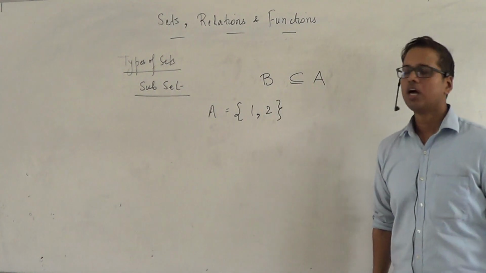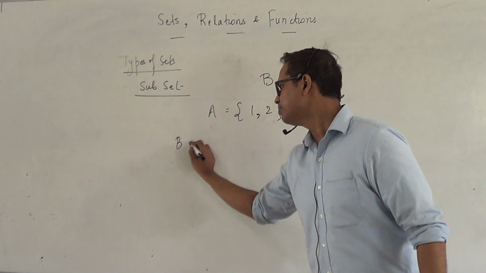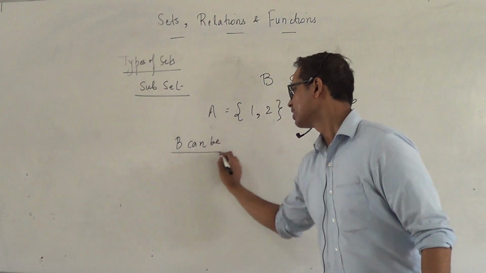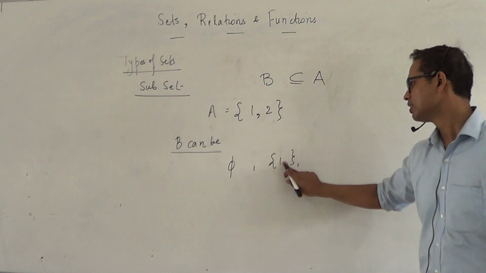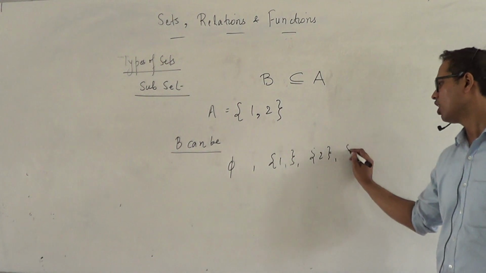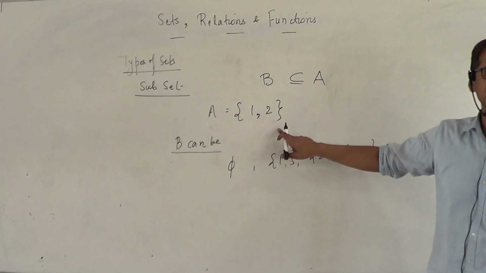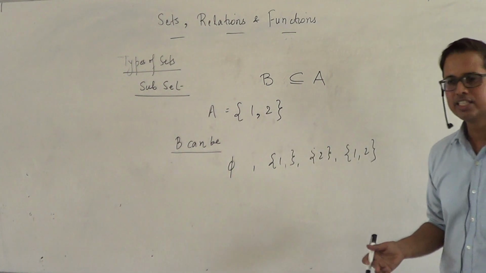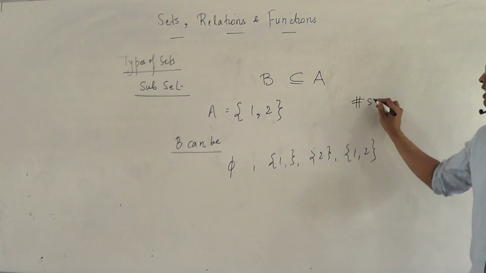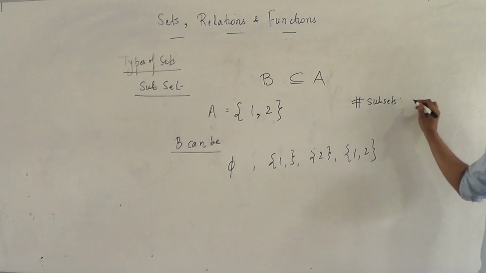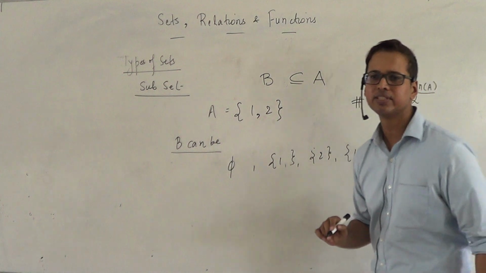Now, to give you an example of the subsets you can form, let's say I have a set A which has elements 1 and 2. Then your B can possibly be the null set, a set containing 1, a set containing 2, or a set containing 1 and 2. So 4 subsets are possible from this set. And you would have also learned in school that the number of subsets possible is 2 to the power n(A), where n(A) is the cardinal number of the given set.